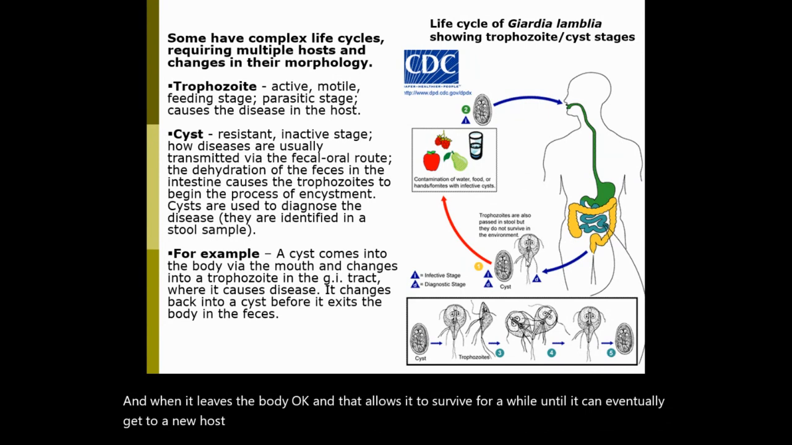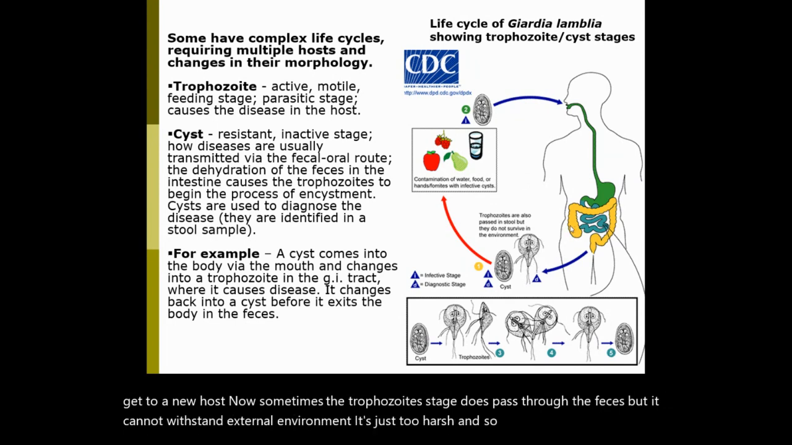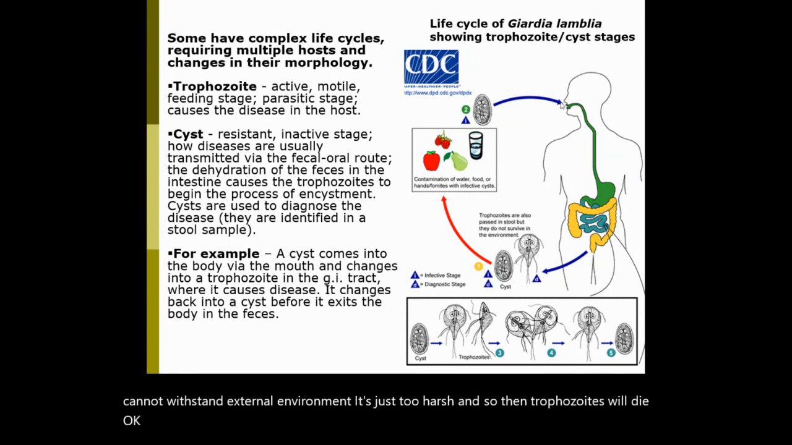Now, sometimes the trophozoite stage does pass through the feces, but it cannot withstand the external environment. It's just too harsh. And so the trophozoites will die. Okay, so again, normally it's going to be the cyst stage that enters and exits the body, and the trophozoites only thrive when they're inside the human host.